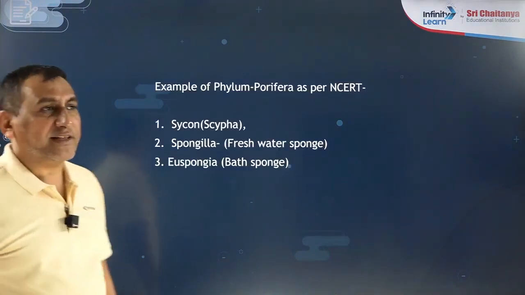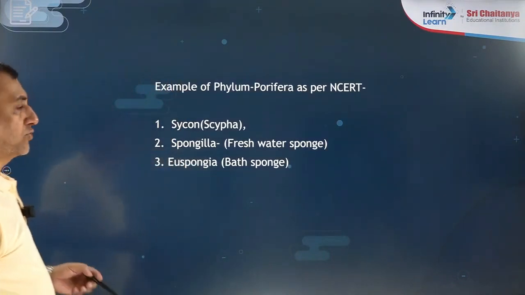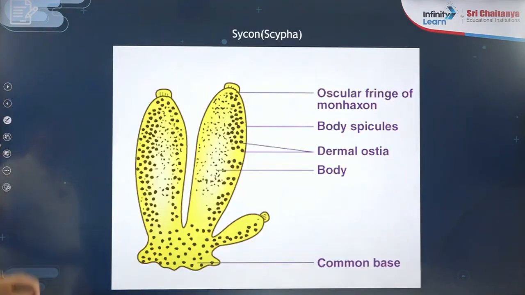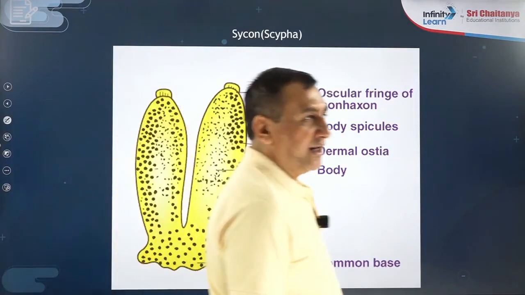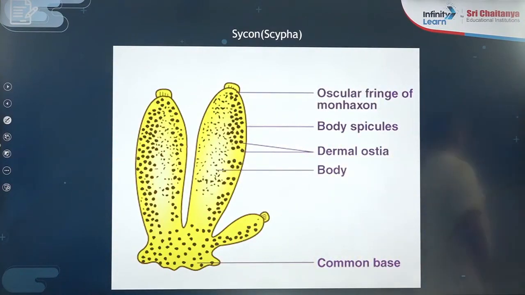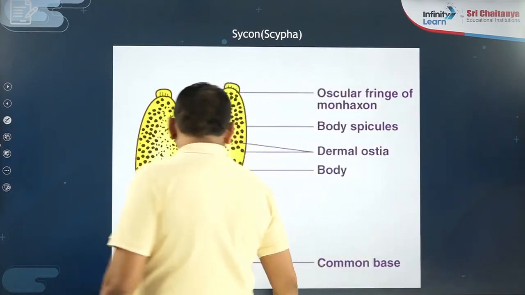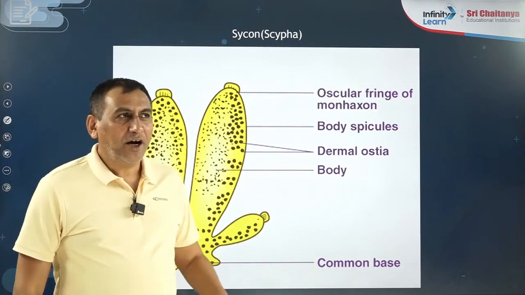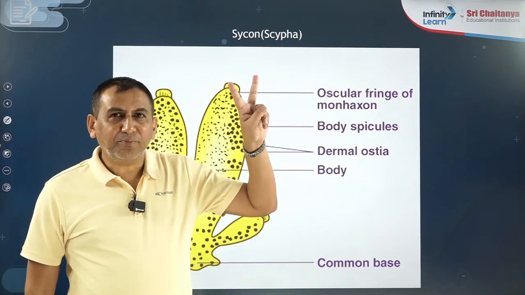There are different examples of Porifera. I will show you one example. The first animal included in phylum Porifera is the Scypha, or Sycon. How to remember the diagram? It is big tree shaped.